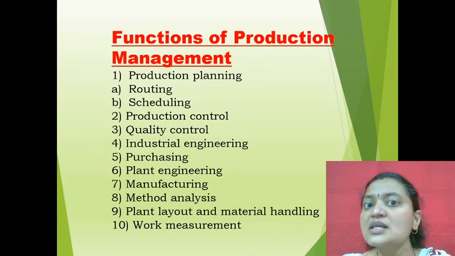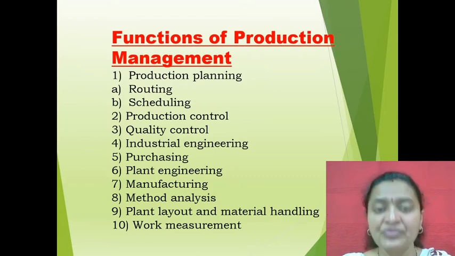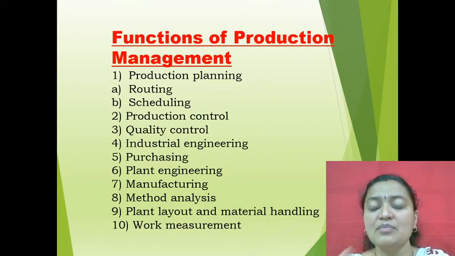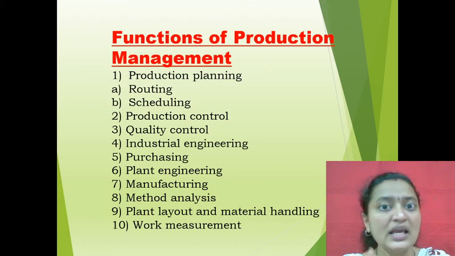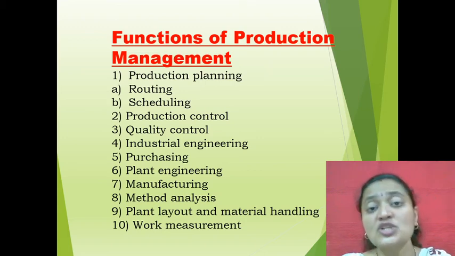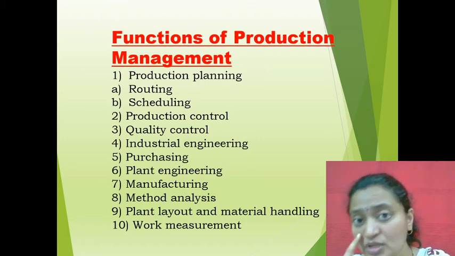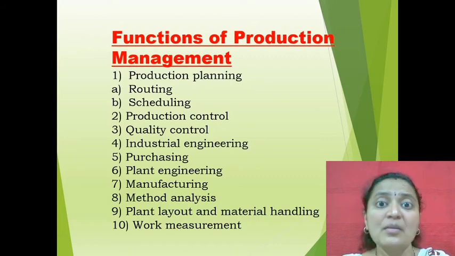The next one is method analysis. Now what do you mean by method analysis? See, there are many methods which are there. Take an example that suppose there are 3 methods, A, B and C. Out of these 3 methods you need to choose and select the best method.